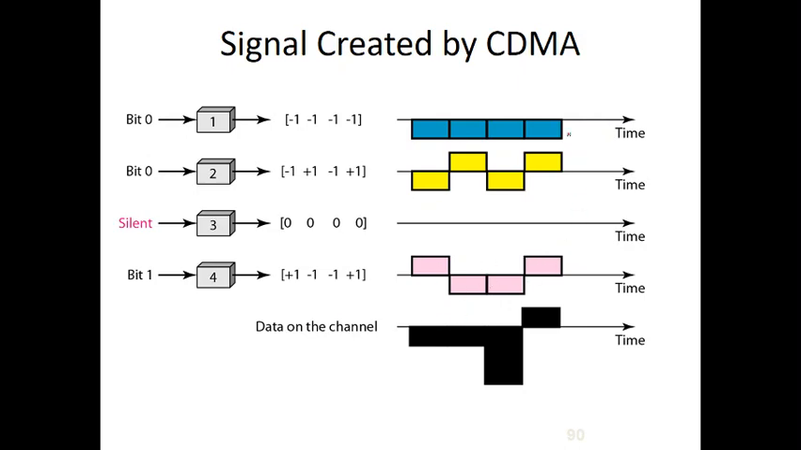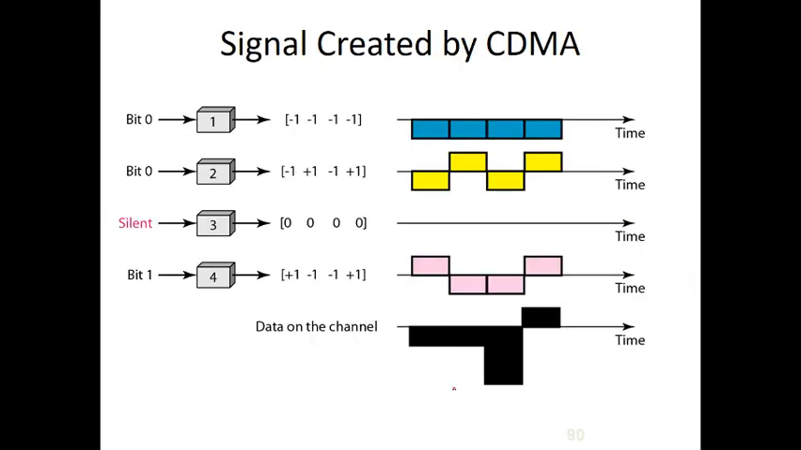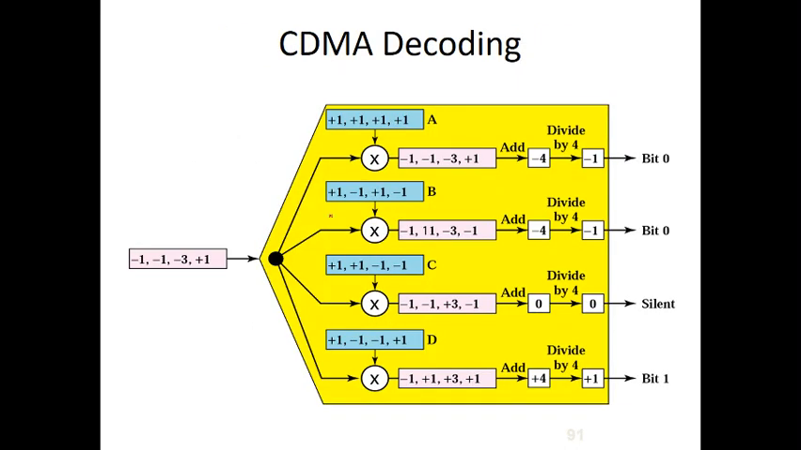And if we consider the signal in the link, this is -1, -1, -3 and +1. So this is the code in the link, and whenever we convert it into a signal, this will be the signal: -1, -1, and this is at the -3 voltage level, and this is at the +1 voltage level. So this is whenever receiving.